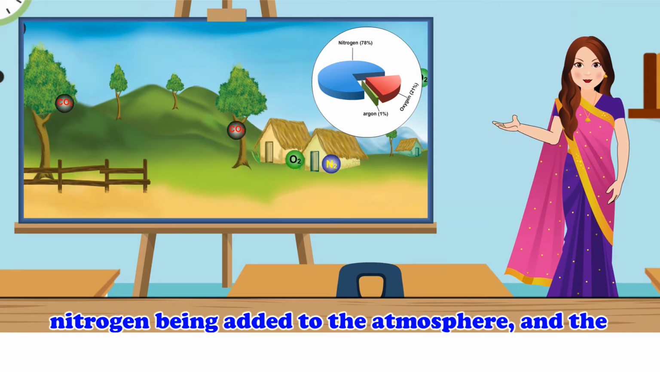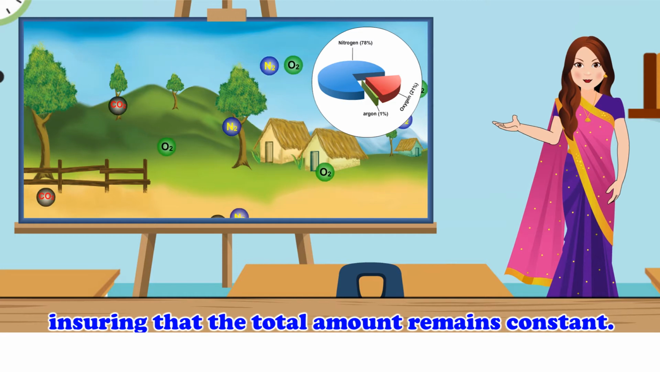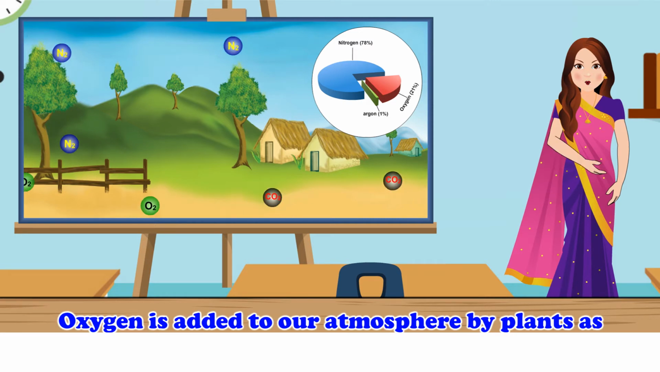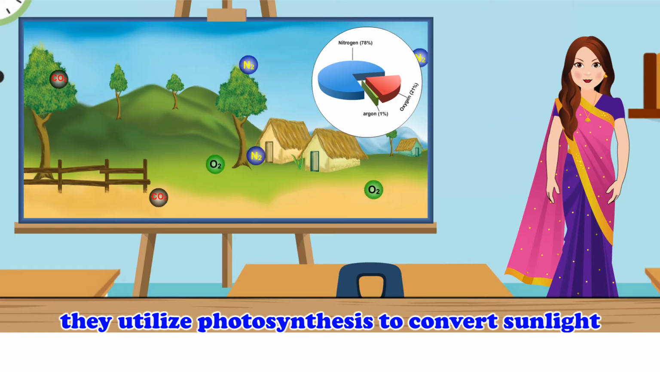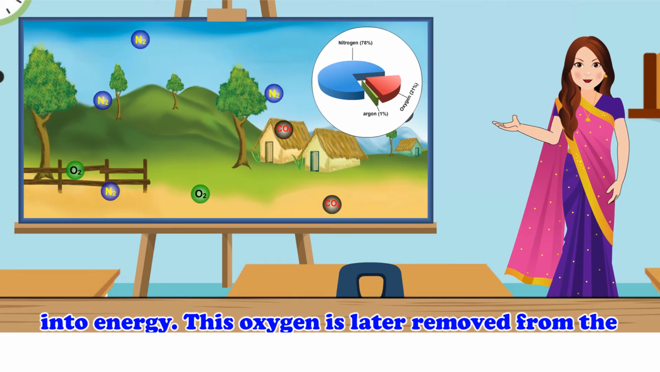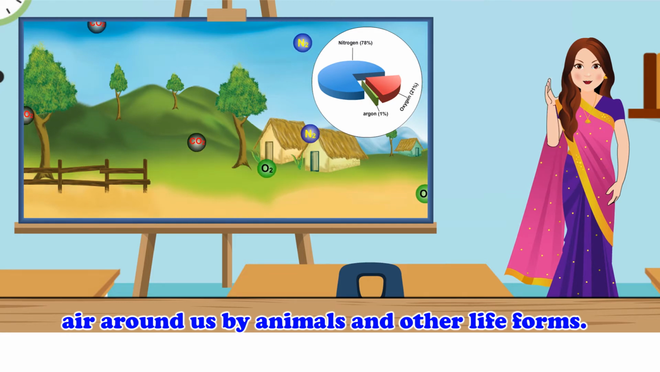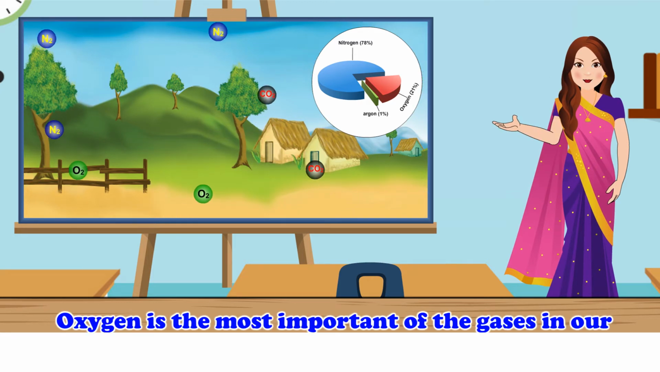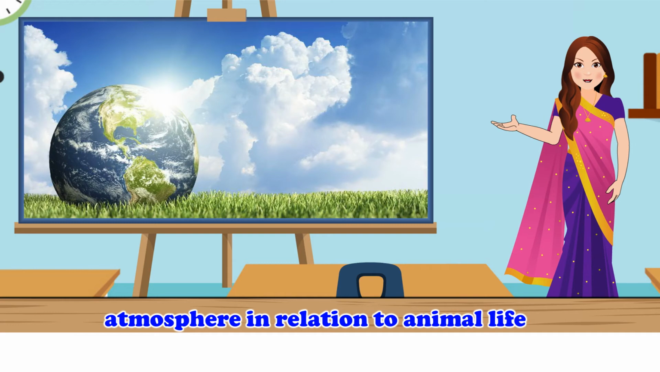The amount of nitrogen being added to the atmosphere and the amount being removed are perfectly balanced, ensuring that the total amount remains constant. Oxygen is added to our atmosphere by plants as they utilize photosynthesis to convert sunlight into energy. This oxygen is later removed from the air around us by animals and other life forms. Oxygen is the most important of the gases in our atmosphere in relation to animal life.